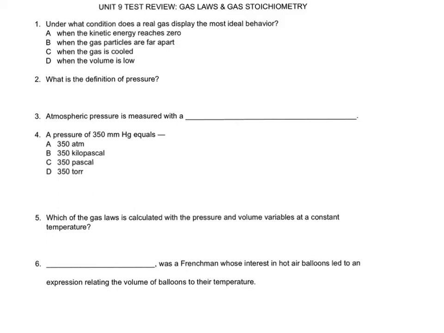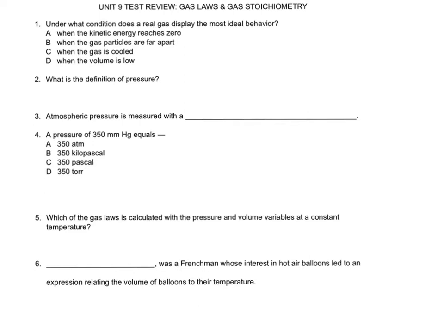All right, so today we're going to be going over the Unit 9 test review for gas laws and gas stoichiometry. This section is for numbers 1 through 6. On number 1, it says, under what condition does a real gas display the most ideal behavior?